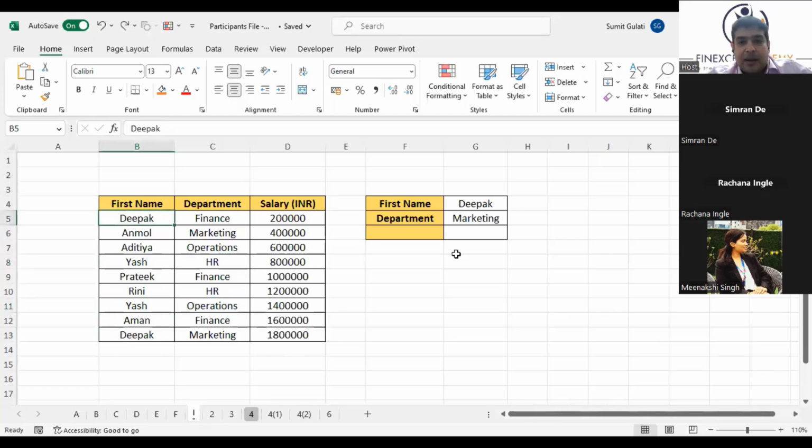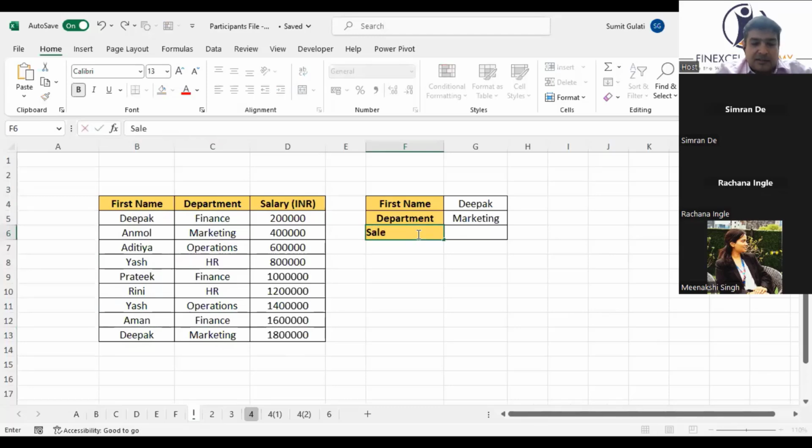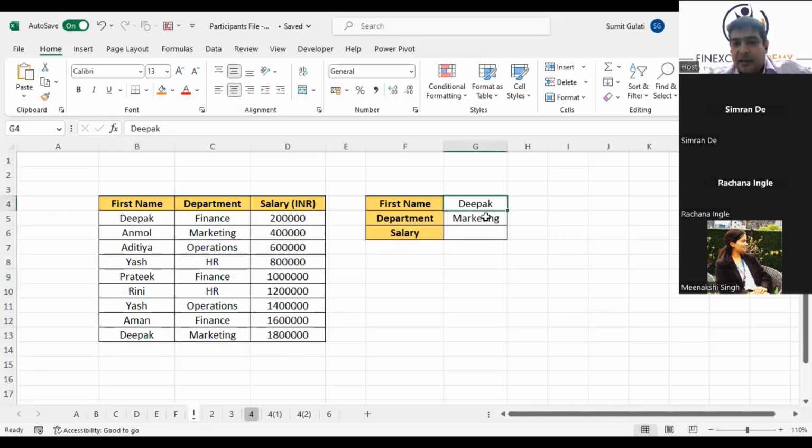If I have to apply a VLOOKUP, I want to retrieve the salary of the person. Listen to this carefully, slightly advanced. I want to retrieve the salary of the person whose name I enter here and department I enter here. That means if I enter Deepak with marketing, I want the salary of Deepak with marketing to come out here. If I enter Deepak with finance, I want the salary of Deepak with finance. Is the problem clear?